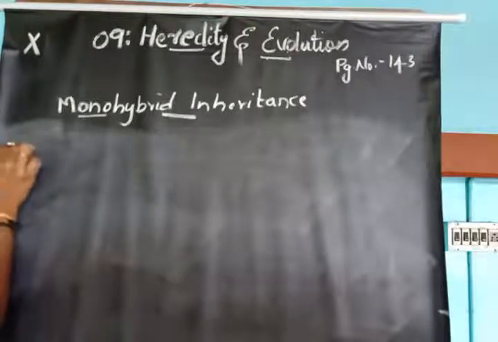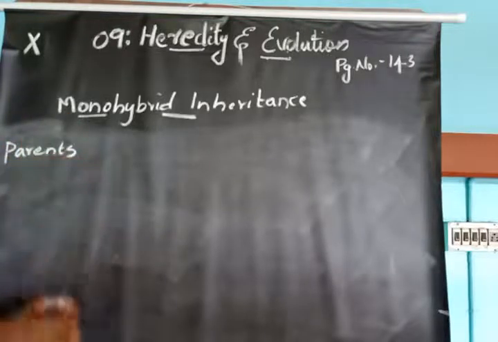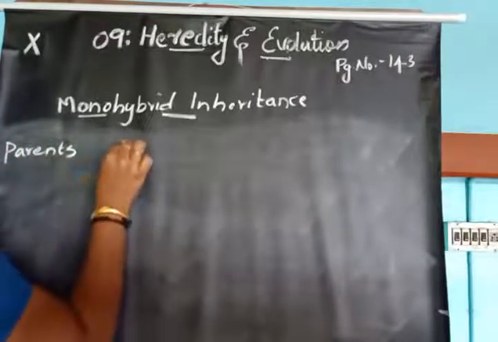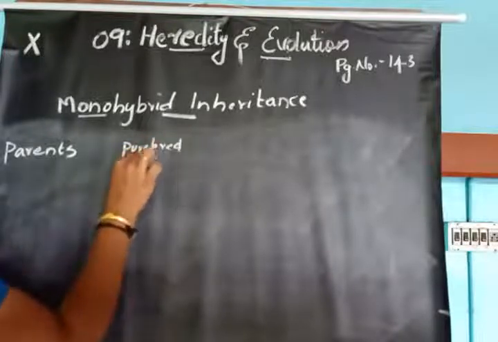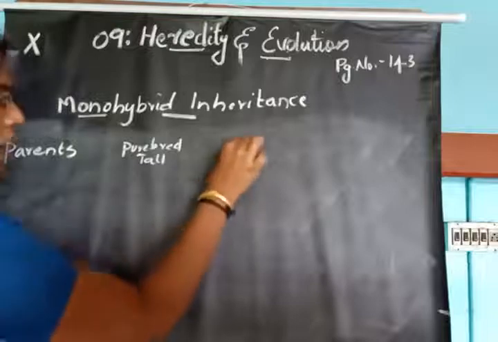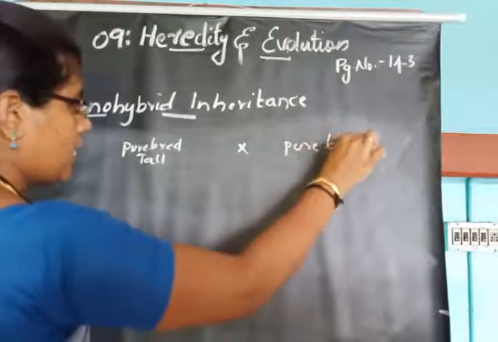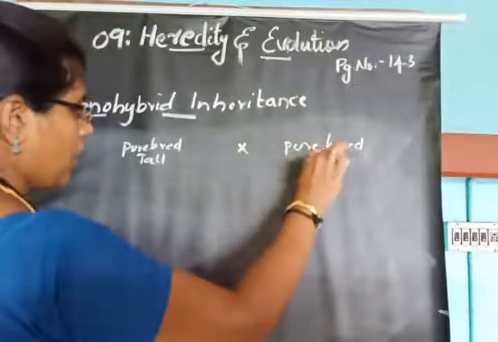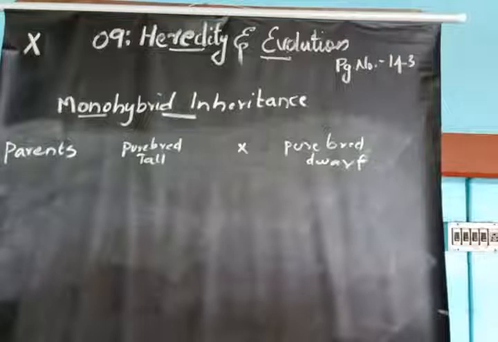So first is the parents. The parents are pure breed tall and pure breed dwarf.